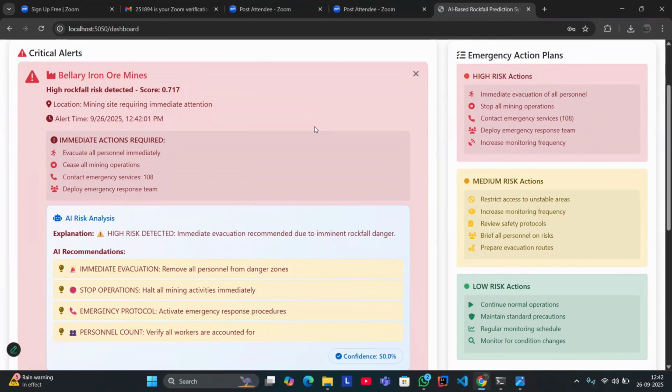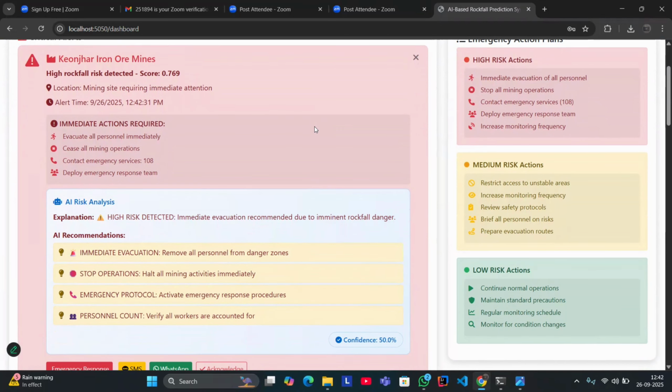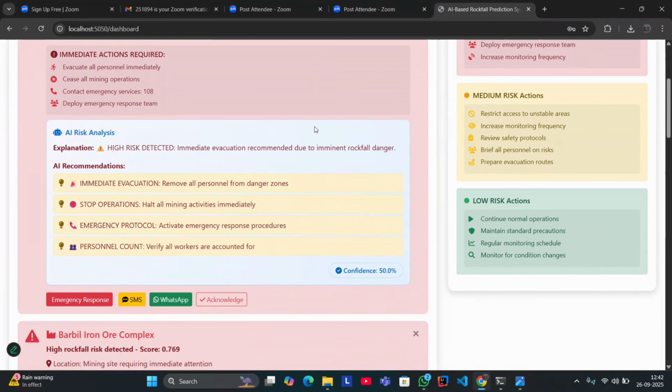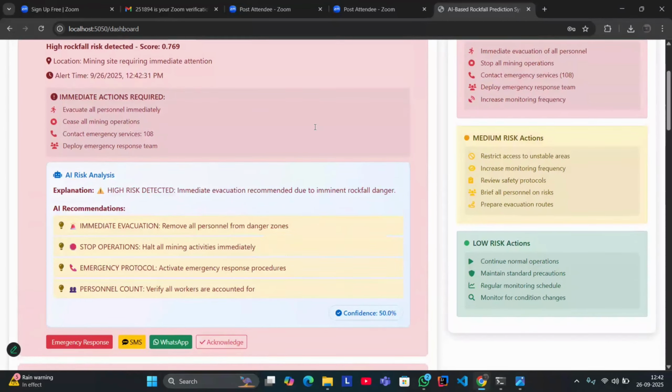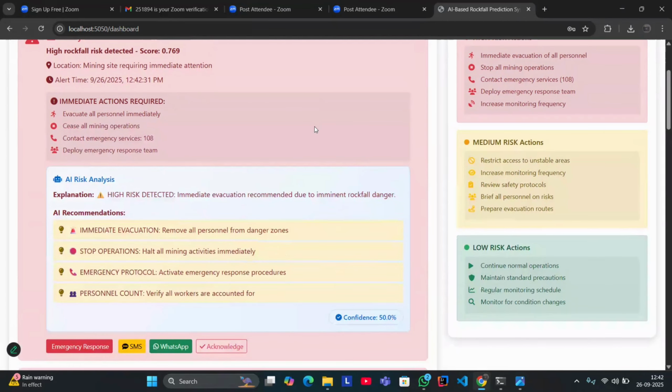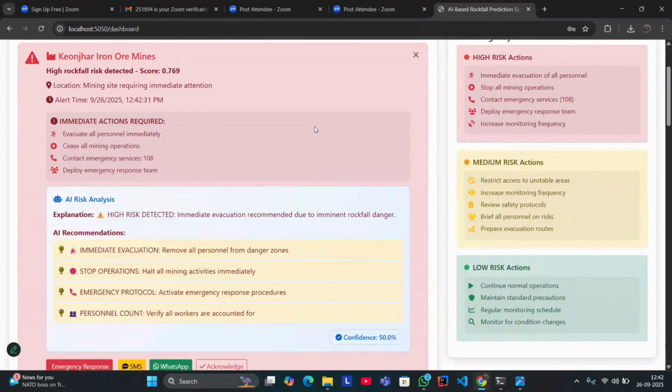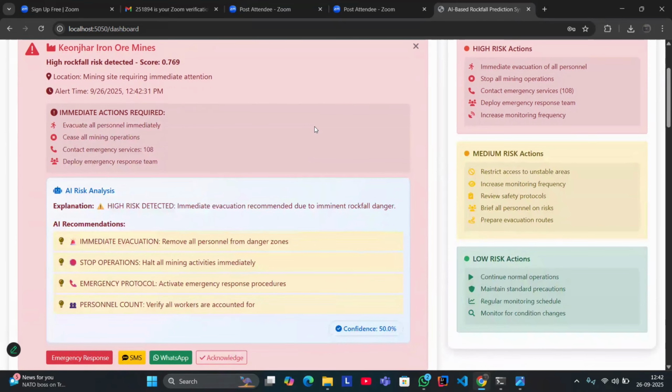We have 3 different kinds of action plans for high risk, low risk, and medium risk as well. This will help them prepare themselves. If some situations come, accordingly they will behave, which can save their lives and the instrumental cost as well. We also have an AI risk analysis that will analyze the risk for every particular mine we have given.